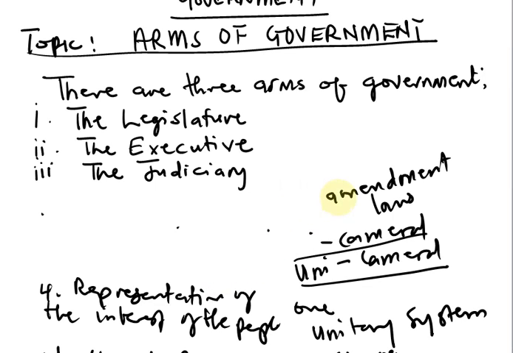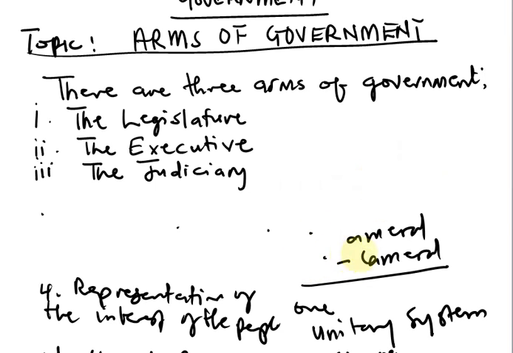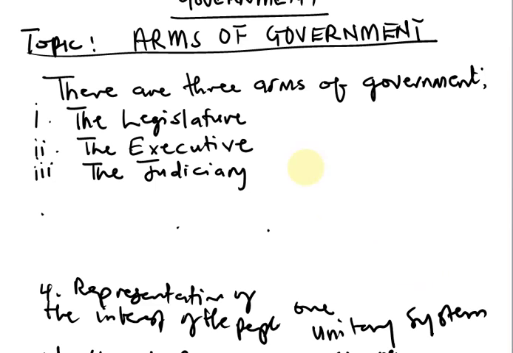The executive is the arm of government that is responsible chiefly for implementing laws that were made. They implement laws, or you can say they execute the laws.